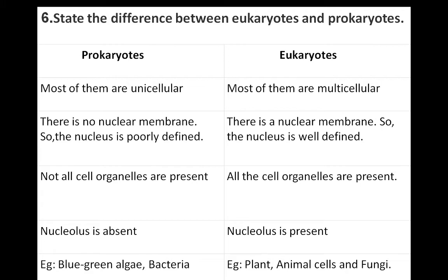In prokaryotes, not all cell organelles are present. In eukaryotes, all the cell organelles are present. In prokaryotes, the nucleolus is absent, but in eukaryotes, the nucleolus is present. Examples of prokaryotes are blue-green algae and bacteria. Eukaryotes are plant cells, animal cells and fungi.